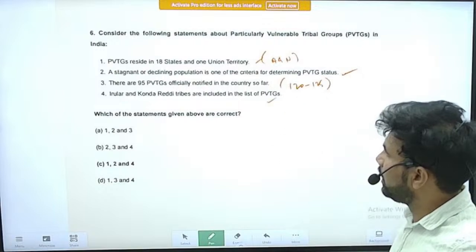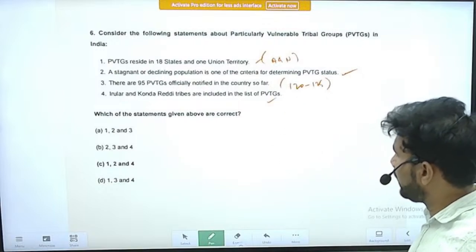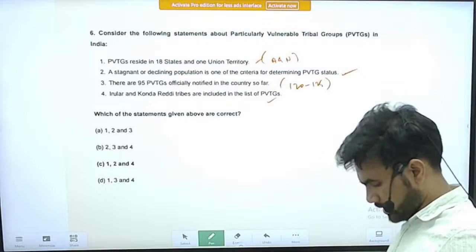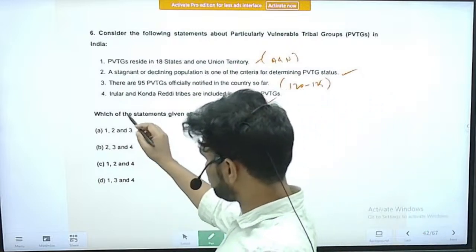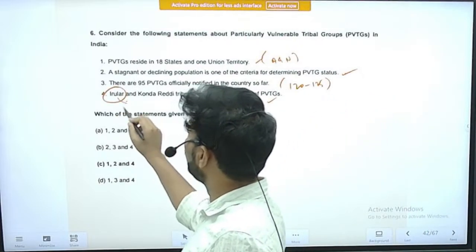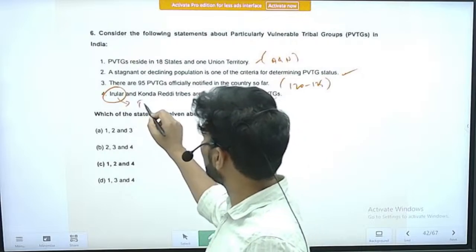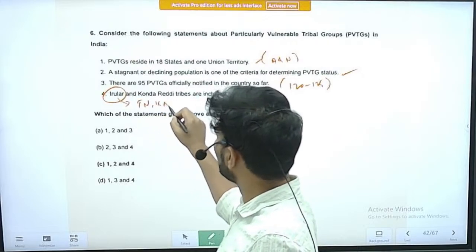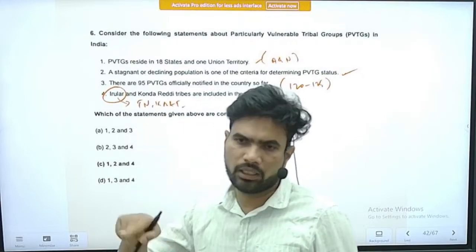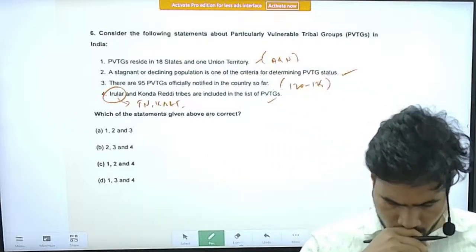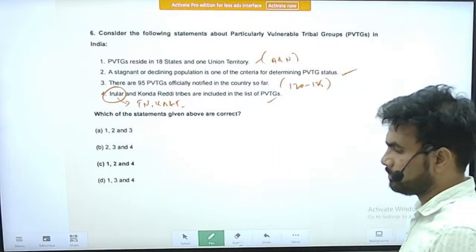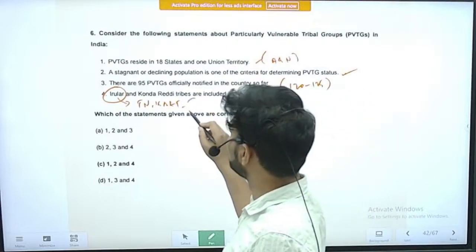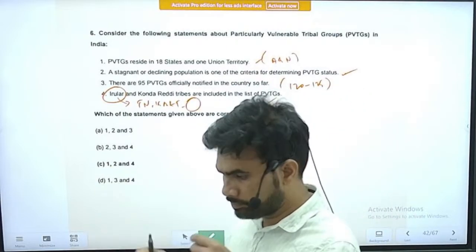Irular and Konda Reddy tribes are included in the list of PVTGs. Yes, this is a correct statement. Irular you will find in the areas of Tamil Nadu, Karnataka and Kerala, in the forest region covering these 3 states.